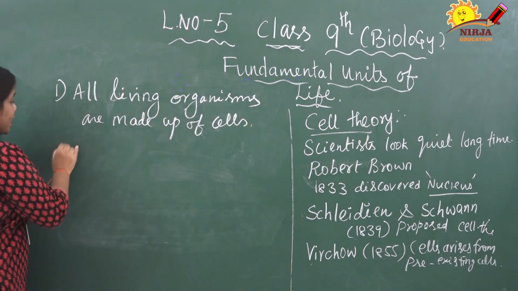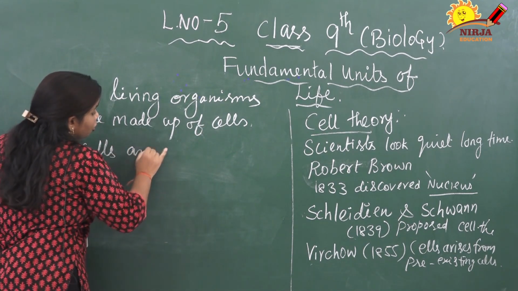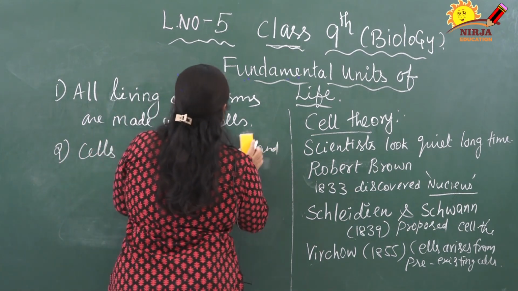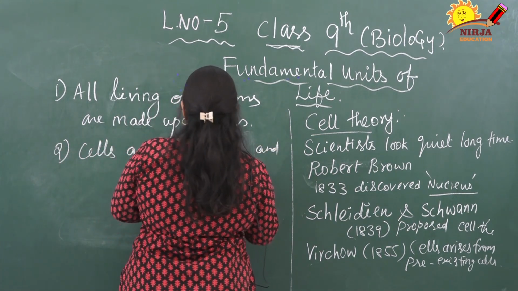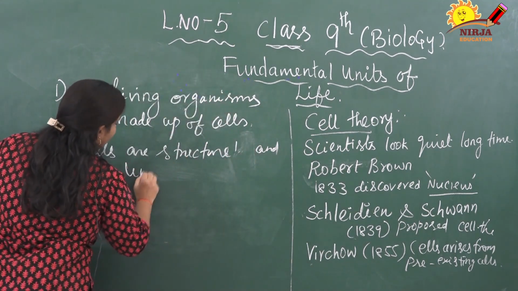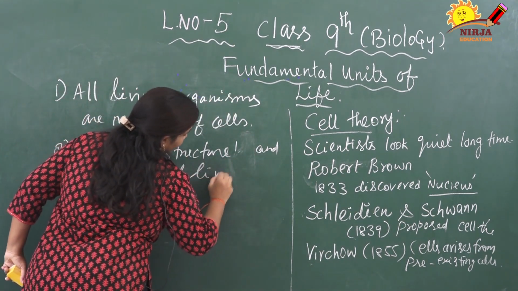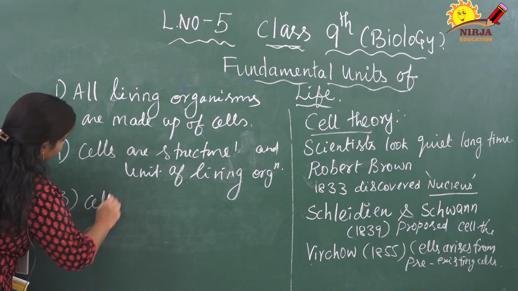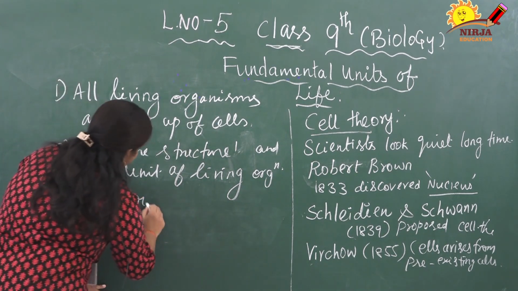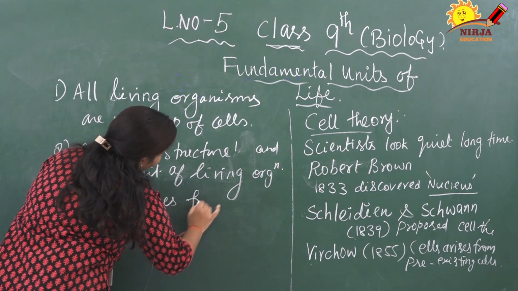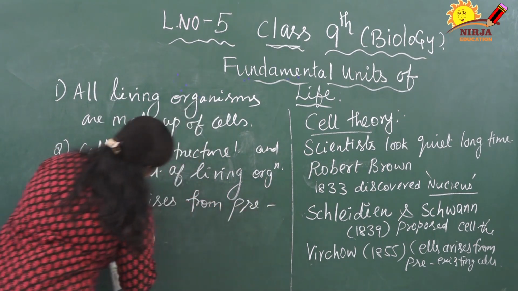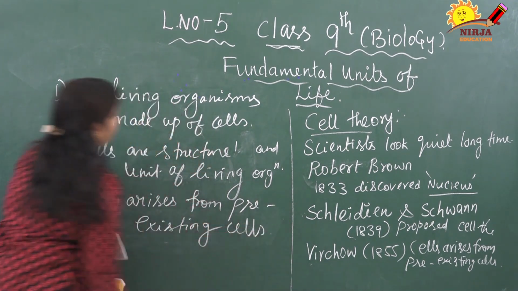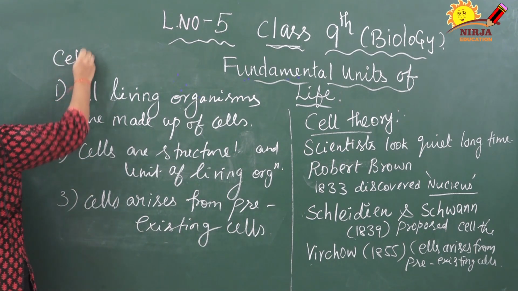The second one is cells are the structural and functional unit of living organisms. The third point is cells arise from pre-existing cells. These are the three concepts. This is called cell theory.